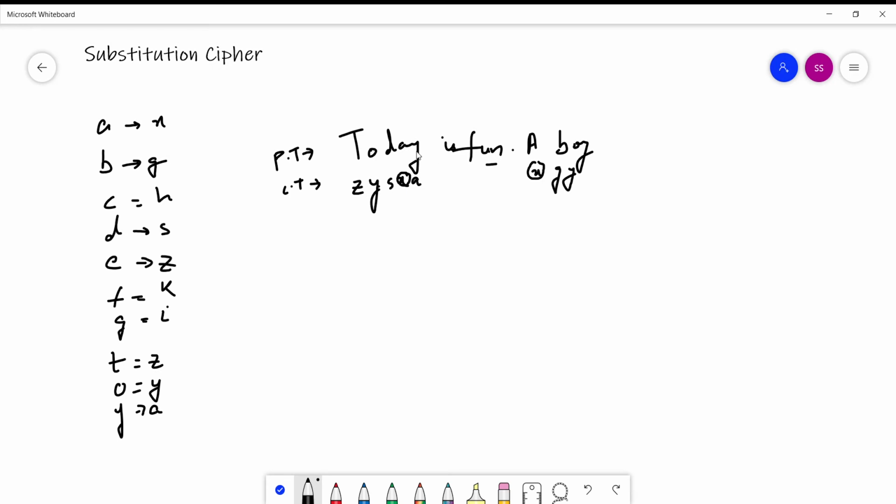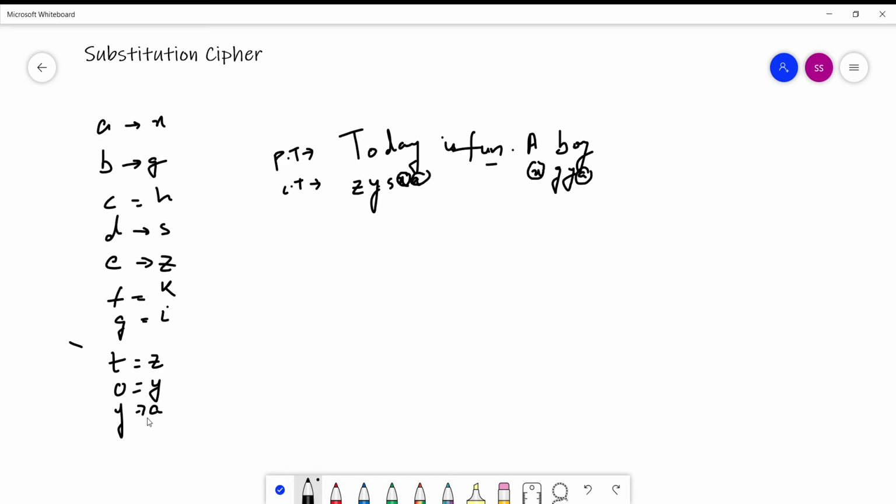So whenever we use A in the plaintext, it is substituted with X in the ciphertext. Similarly, this Y is substituted with A here, and this Y will be substituted with A here also. So this is how encryption is done in the case of a substitution cipher.